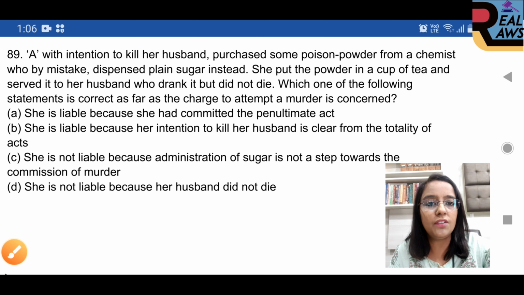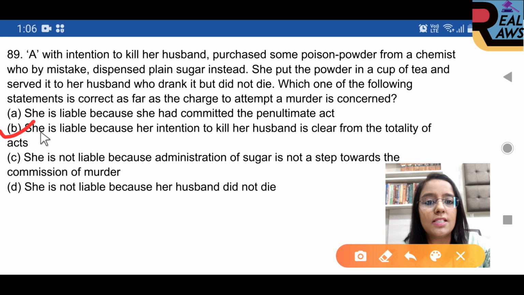Question 89. A, with the intention to kill her husband, purchased some poisonous powder from a chemist who by mistake dispensed plain sugar instead. She put the powder in a cup of tea and served it to her husband, who drank it but did not die. Which one of the following statements is correct as far as the charge of attempt to murder is concerned? Option B is right. She is liable because her intention to kill her husband is clear from the totality of acts.